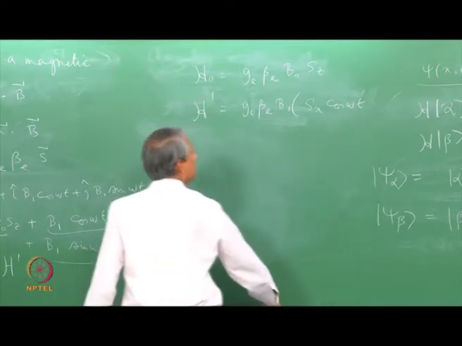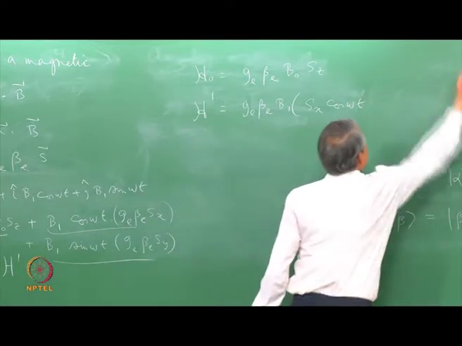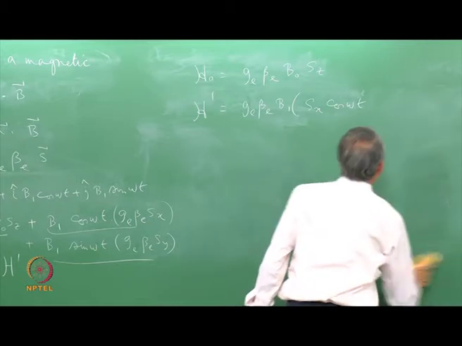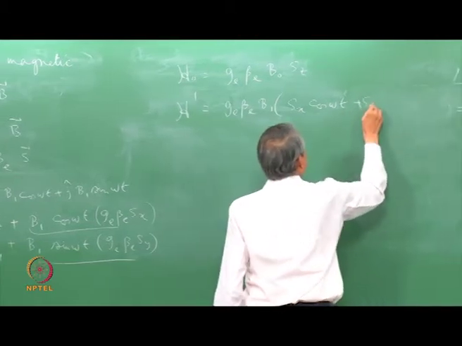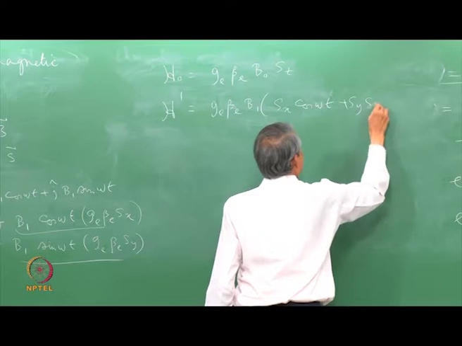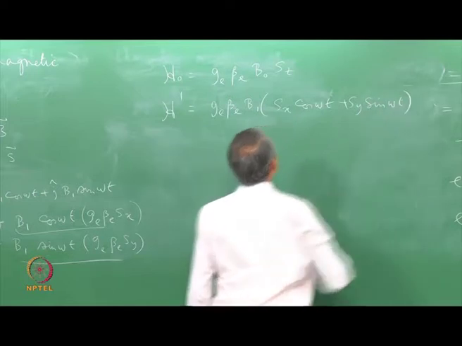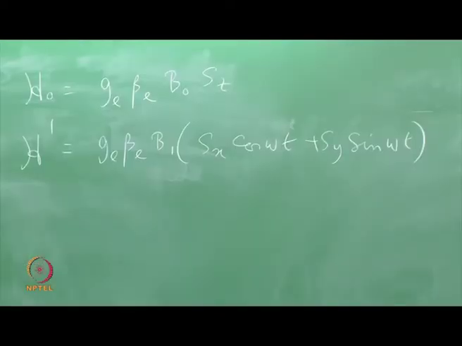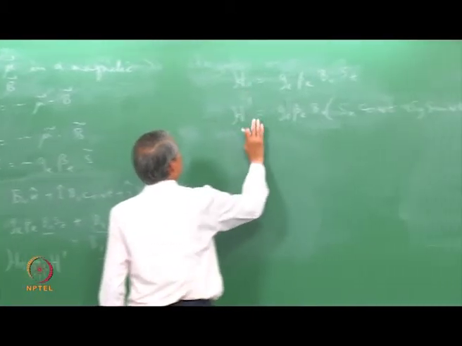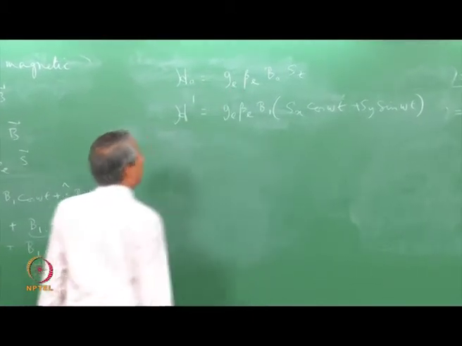cos omega t plus S_y sin omega t. So, this is the perturbation, and this is the main unperturbed Hamiltonian.